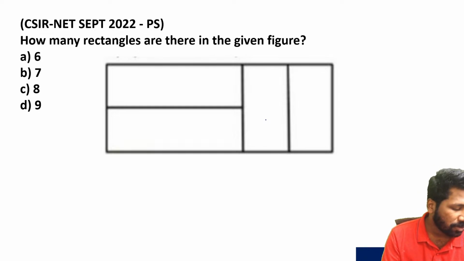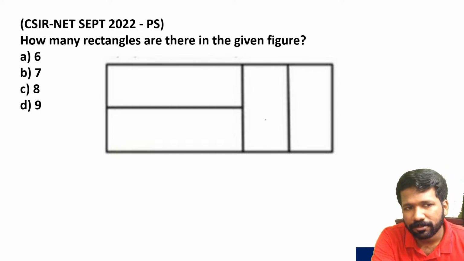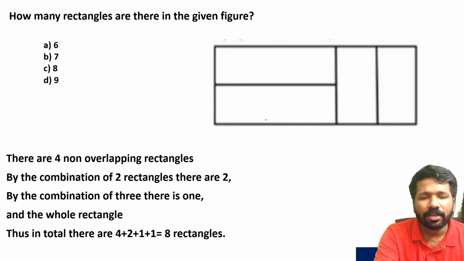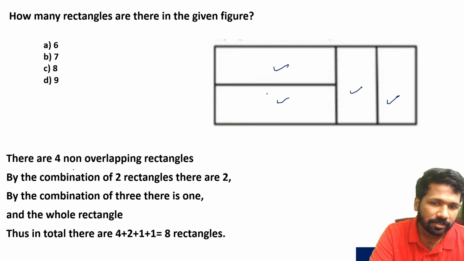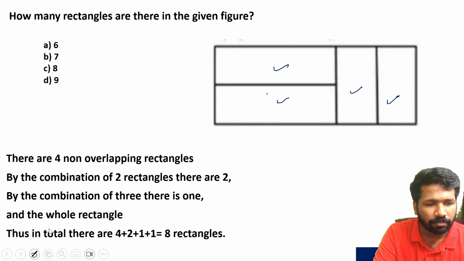Okay, some of you already got the answer right. Due to lack of time, I will start explaining. So here, if you count the non-overlapping rectangles, 1, 2, 3, 4, you can see the non-overlapping rectangles. And then the combination of it, just like the previous question, you can find the combination ones.